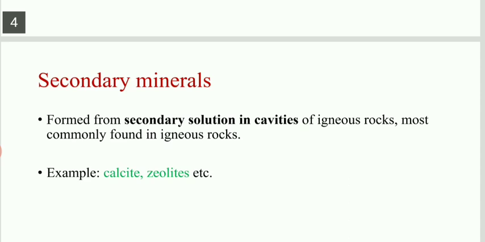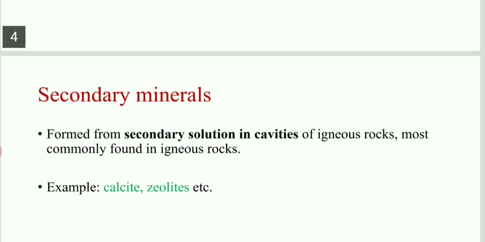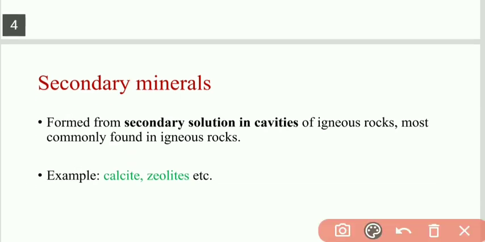Due to this we get different chemical compositions, and those get precipitated within these cavities, features and fractures, and form new types of minerals which are known as secondary minerals, for example calcite, zeolite. Secondary minerals we commonly get in igneous types of rock.